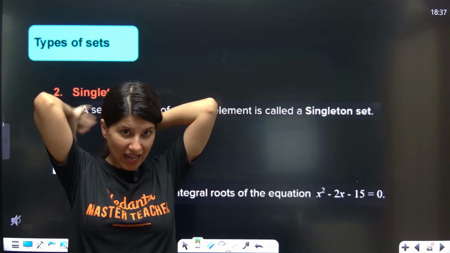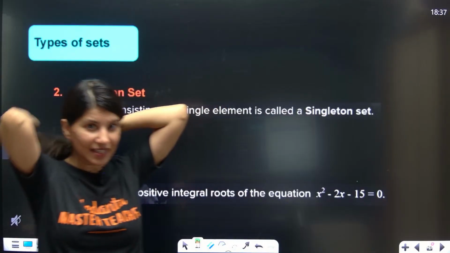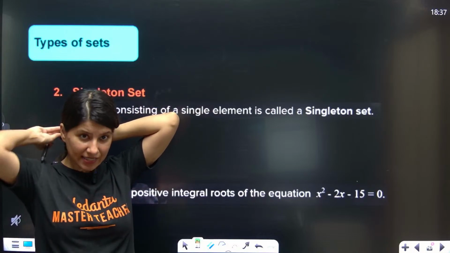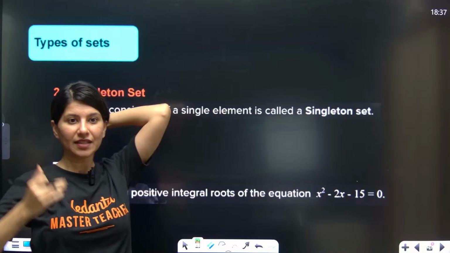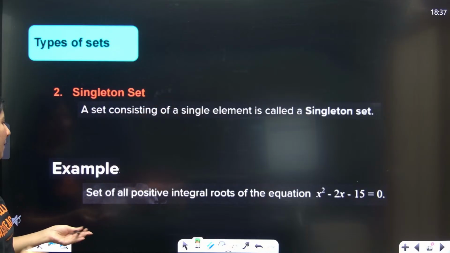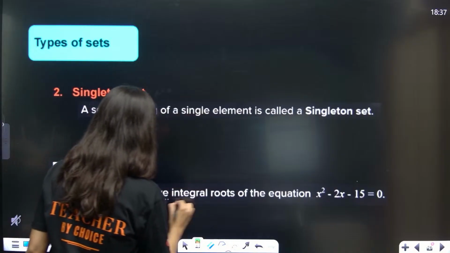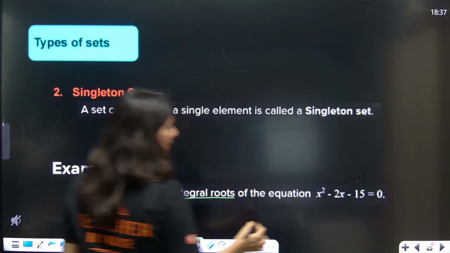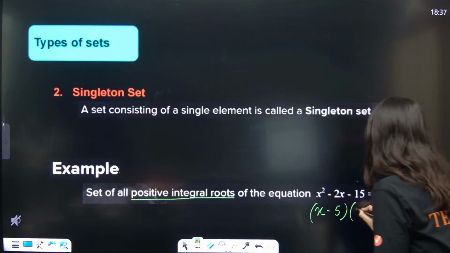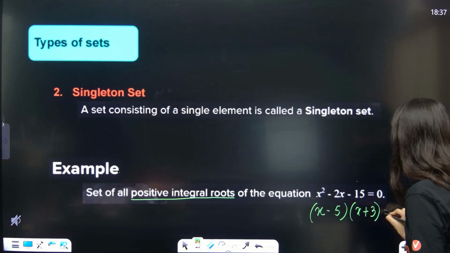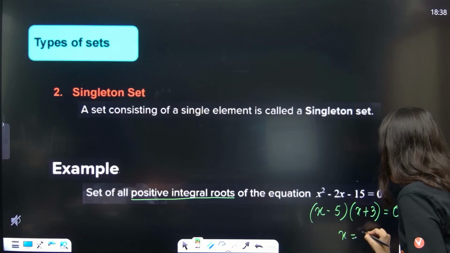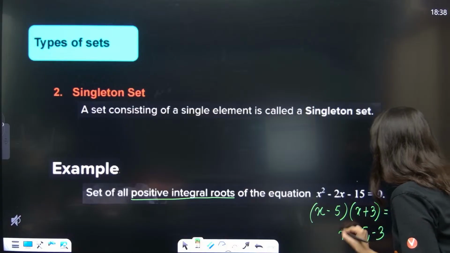A set having a single element is called a singleton set. Okay? So, for example, take the set of all positive integral roots of this equation. Can anybody tell me? (x minus 5)(x plus 3) is equal to 0. So x is equal to 5, comma, minus 3.